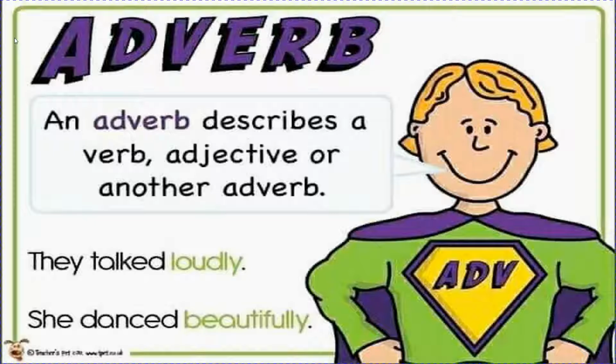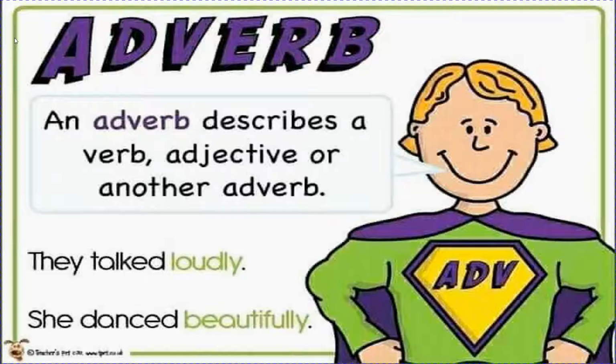Now suppose I am saying, she is a strong girl. So children, she is a strong girl. Strong is an adjective. Why? Because it is describing girl. Girl is a noun. So when any word describes a noun, it becomes an adjective. Fine. But let us write, she is a very strong girl. So how much strong? Very strong. So again, very is describing an adjective, so it will become an adverb. Fine.